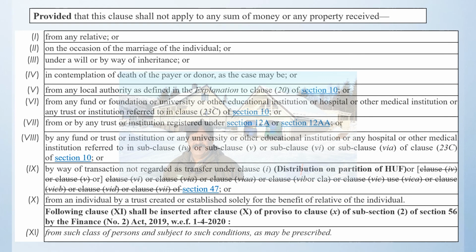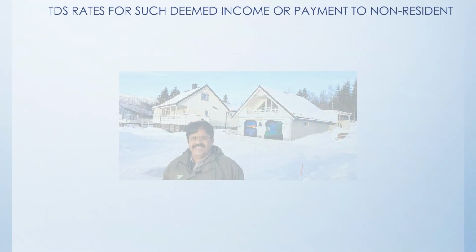Or distribution or partition at the time of HUF, that also will not be liable to taxation. Or such class of person or such condition which may be prescribed. At this moment, no other class or no other condition has been prescribed, but whenever it is prescribed in the future, it will be taxed.